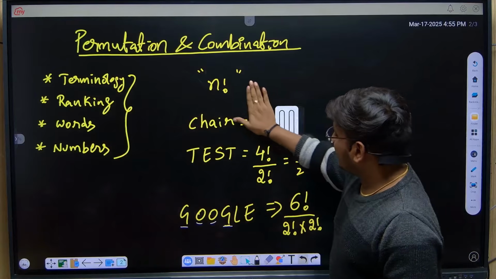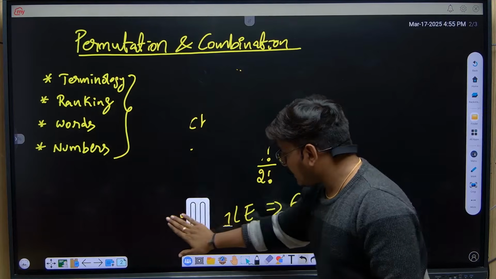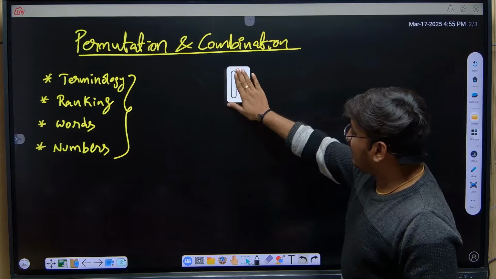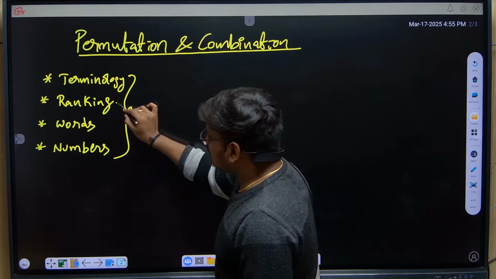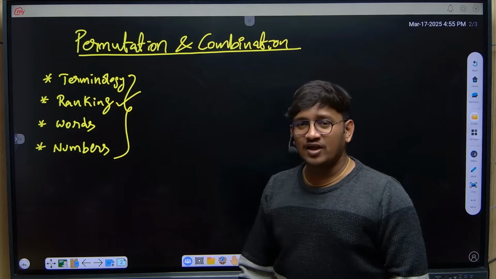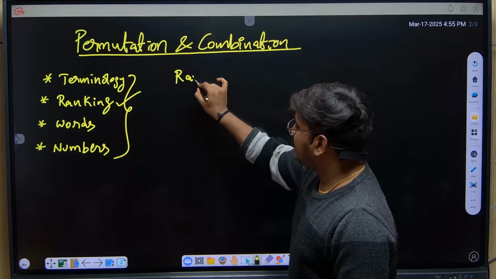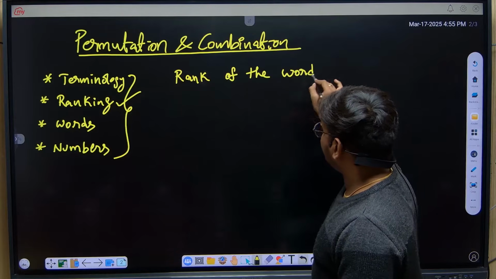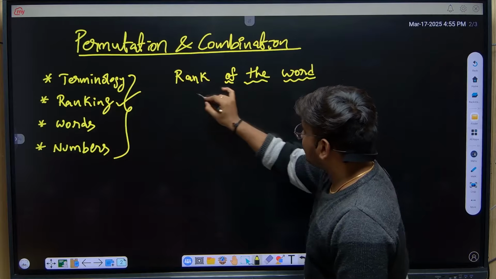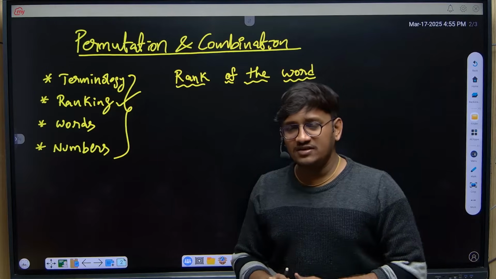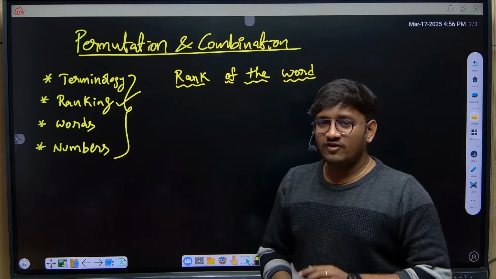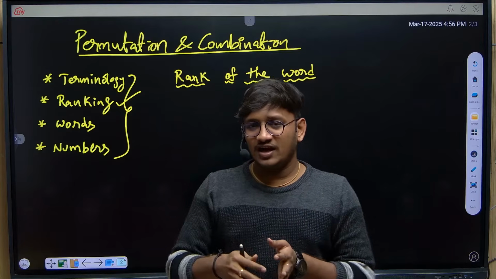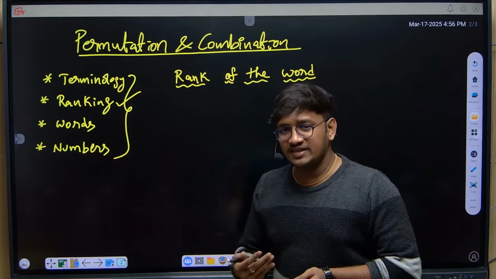Now we'll calculate the rank of a word, either with repetition or without repetition. Listen carefully. First, what is the actual meaning of ranking? So, finding the rank of the word. How to find the rank of any given word? First, I will take one word without repetition and one more word with repetition, and I'll give you a few more words that you can calculate later and post.